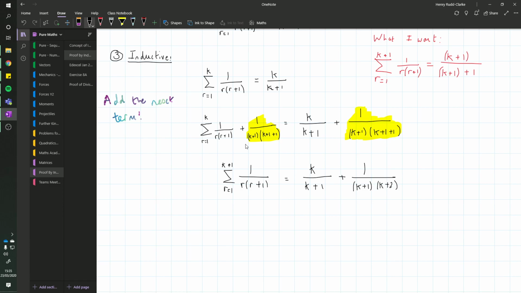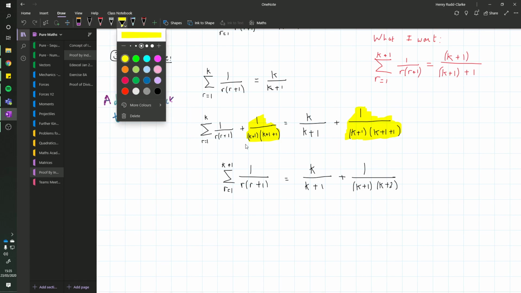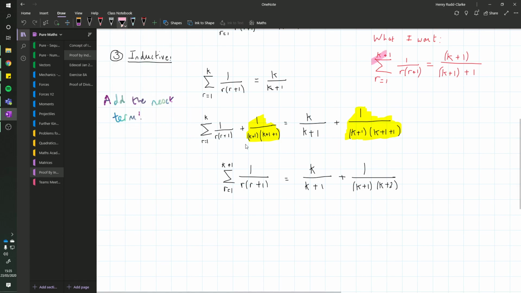Now, with this, I've actually done what I wanted to do on the left-hand side already. Because remember I said this is what I want up here at the top right. Well, I've already got that. By just adding the next term on, I've got it right here.